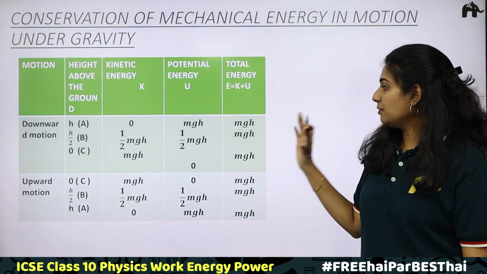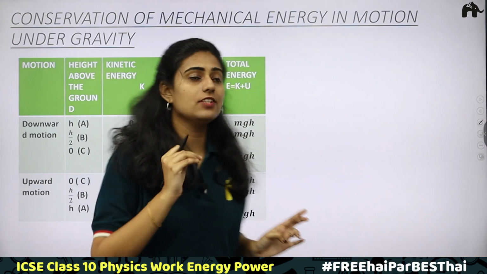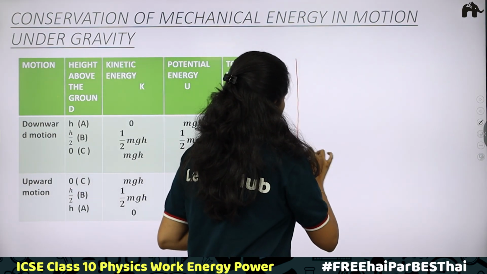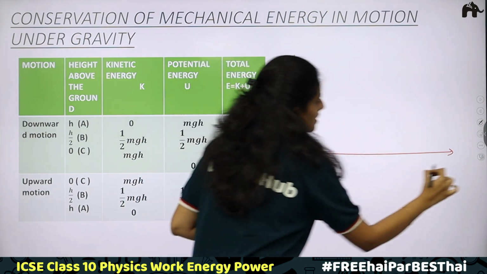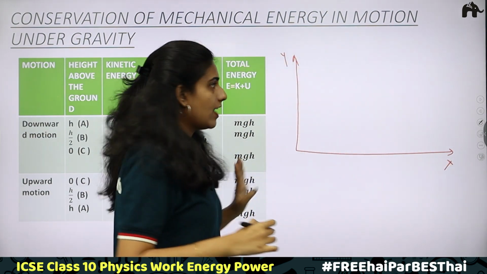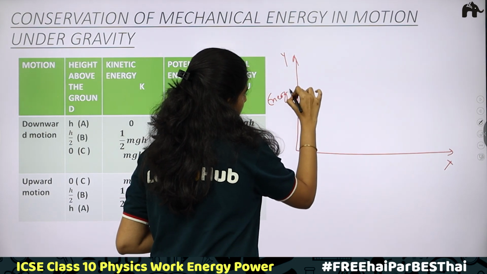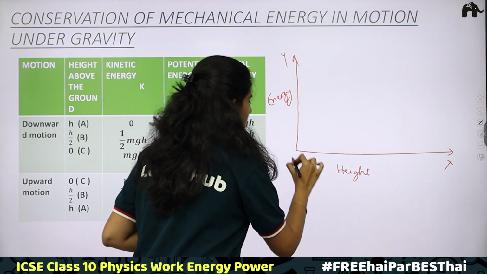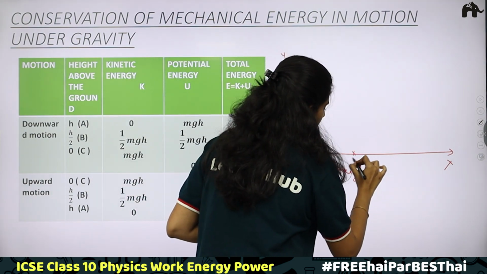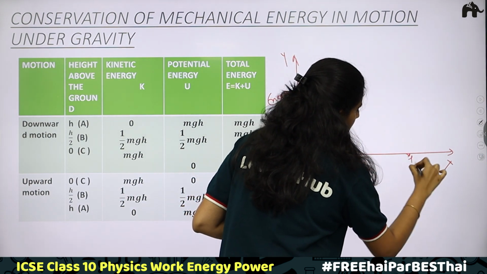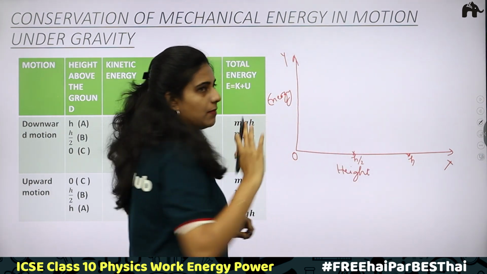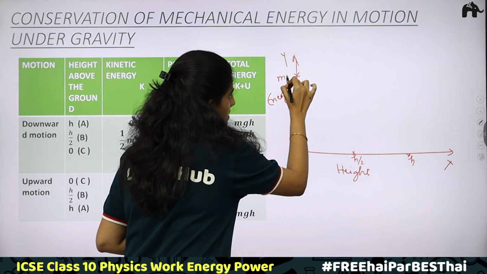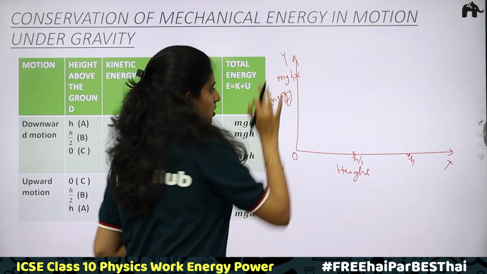Using this equation of motion, we will be converting the velocity part in terms of height. Using this, I will be showing you how to plot a graph, a graph which shows the relation between energy and height. So we will be having the x-axis and y-axis. On the y-axis we take energy, and on the x-axis we take height. We are just considering 3 positions: initially when height is equal to 0, second position when height is h by 2, third position when height is h. Maximum energy we will take as mgh, which is the maximum potential energy.